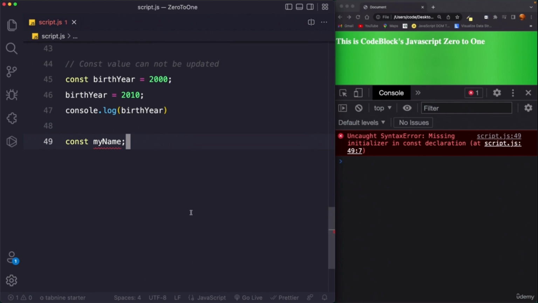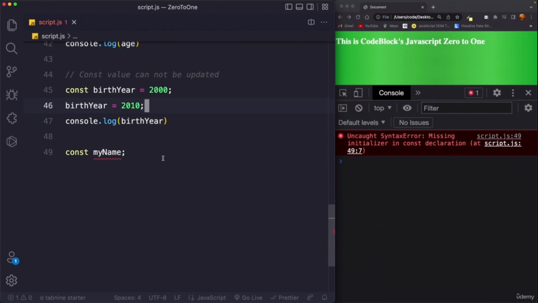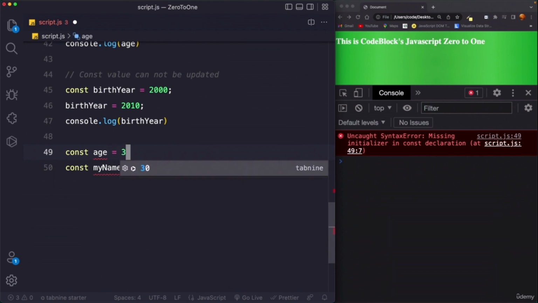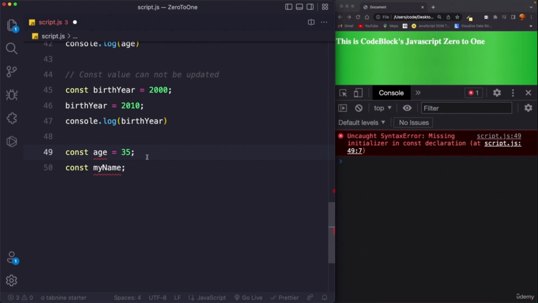For example, when you have a variable that's really never supposed to change, like this birth year over here, you should always use the const keyword. And if you are sure that the age variable is never changing inside your program, you should declare it using const as well. So you can say something like const age equals 35.